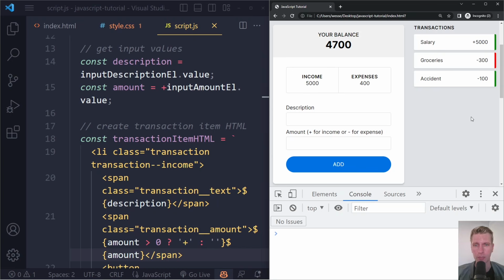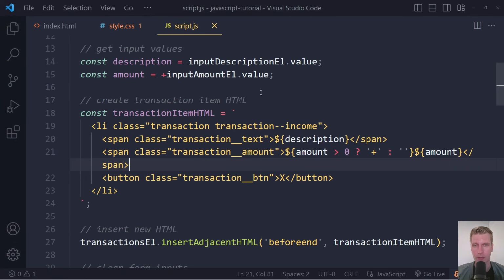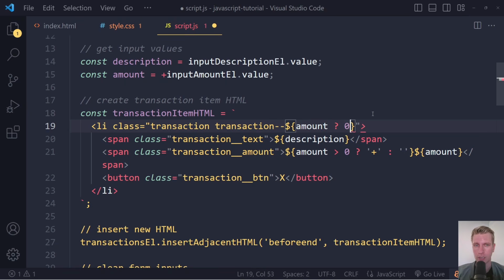Now, one other problem here, of course, is it shouldn't get a green border. It should get a red border, just like for the groceries. And that's because we are always giving this li that we're inserting this class of dash dash income. It should only be income if it's a positive number. Right, so here we can just write a quick JavaScript expression again. We can say is amount greater than 0. If this is true, it should be income.